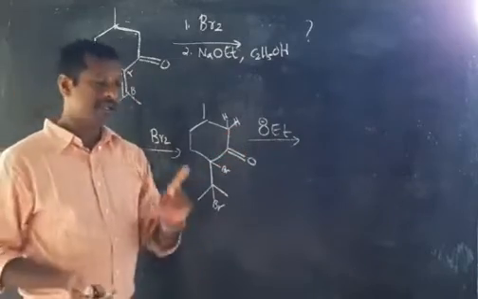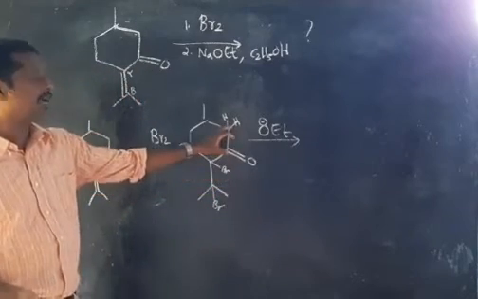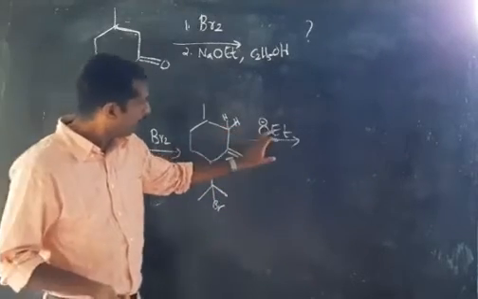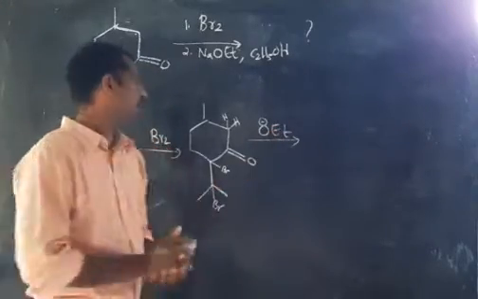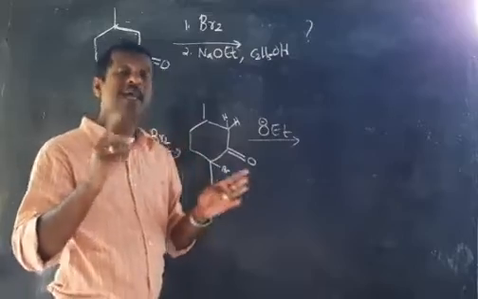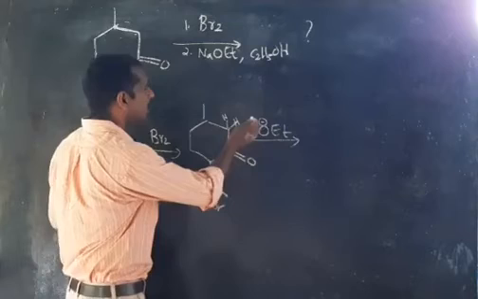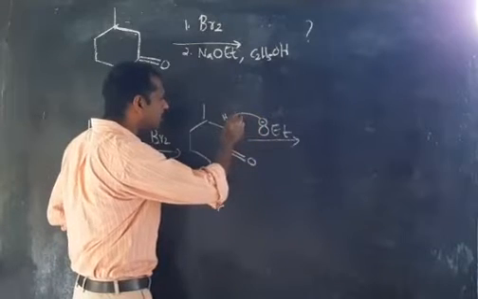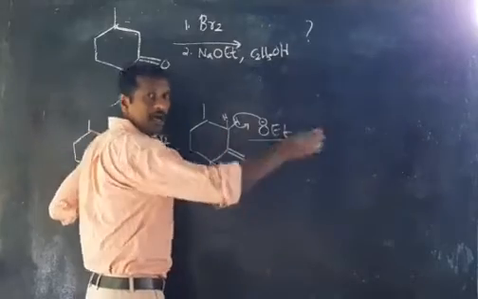Keep it in mind, each and every point, listen very carefully. Because of this CO group, this hydrogen is acidic in nature. Now our ethoxide ion, alkoxide ion, will act as a base. It can act as a nucleophile as well as a base. Here it is acting as a base. That means it will remove the proton, it removes H plus.